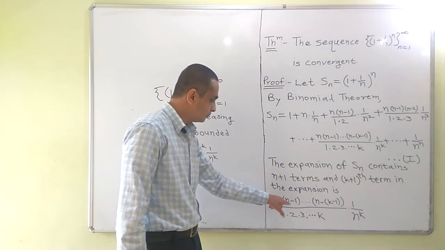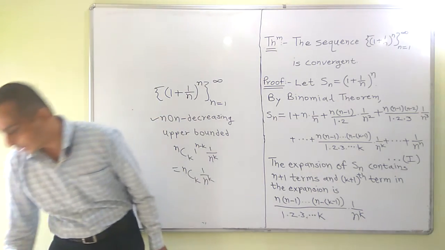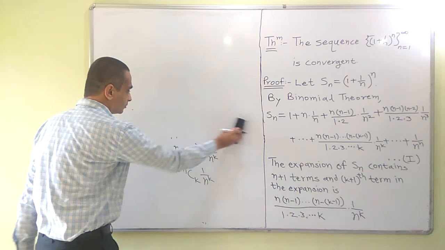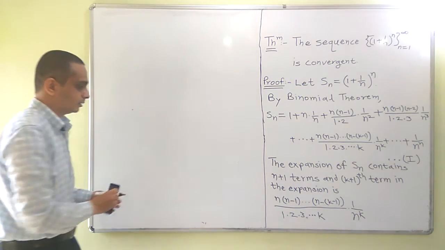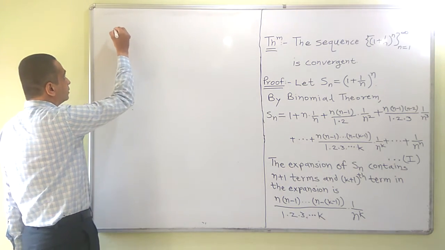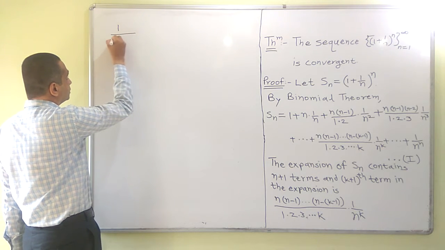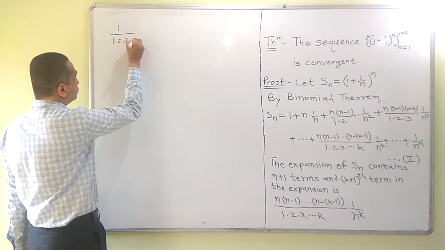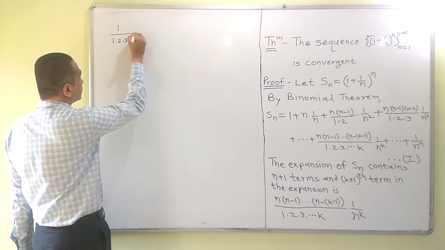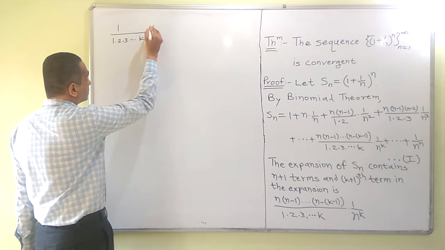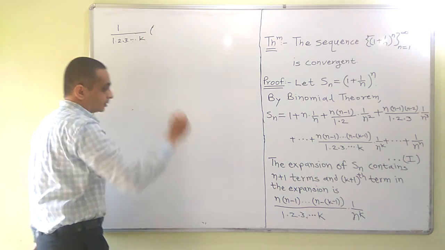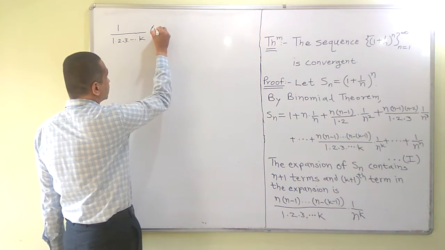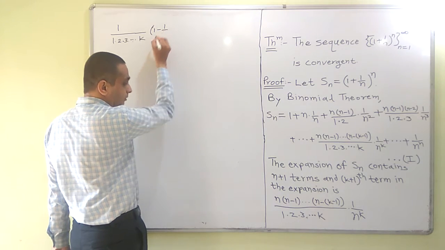So dividing each of these terms by n, we can write it as 1 upon 1 into 2 into 3 up to k. Then n gets cancelled. For this, it will be 1 minus 1 upon n.